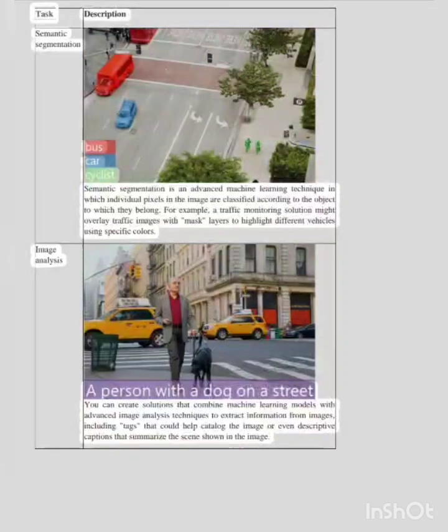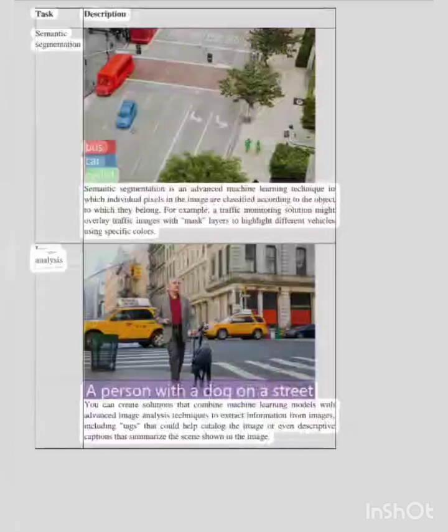Task. Description. Semantic segmentation. Semantic segmentation is an advanced machine learning technique in which individual pixels in the image are classified according to the object to which they belong. For example, a traffic monitoring solution might overlay traffic images with mask layers to highlight different vehicles using specific colors.